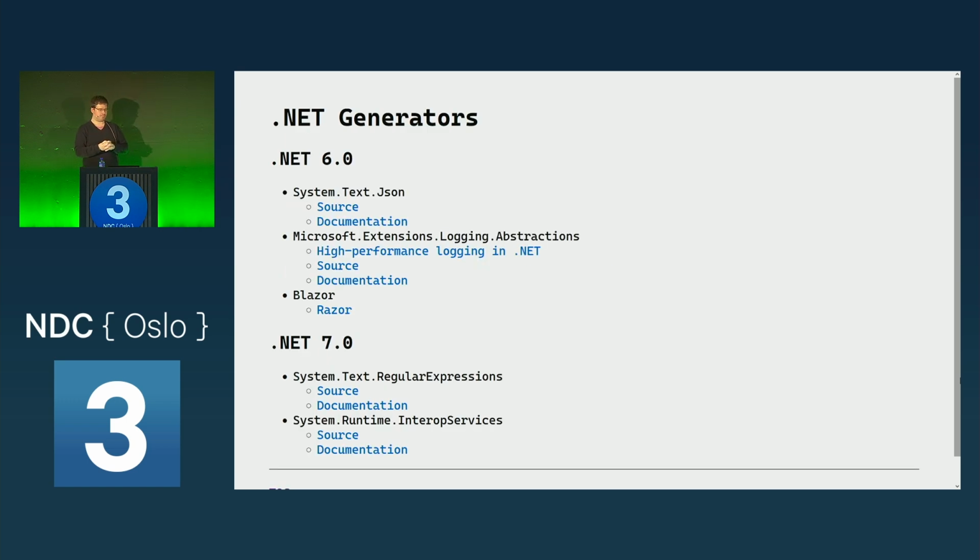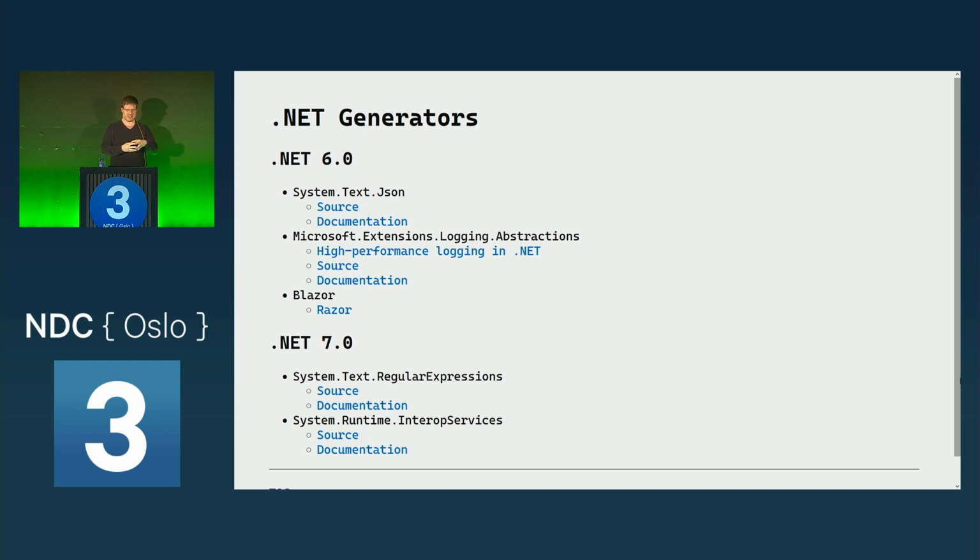So, source generators got released with .NET 5, and with .NET 6 and .NET 7, Microsoft is also building source generators and supplying them as part of the .NET framework. So when we target .NET 6 or .NET 7, we get the source generators out of the box. For example, the System.Text.Json source generator, one for logging. This is, if you have seen the talk from Nick Chapsas yesterday about logging, he showed this as well.